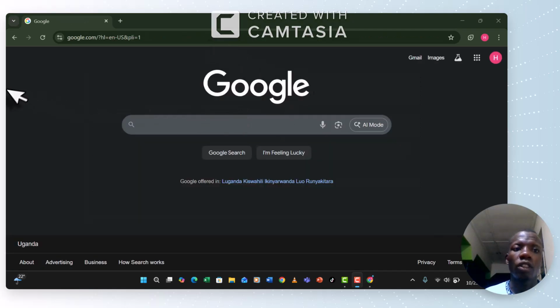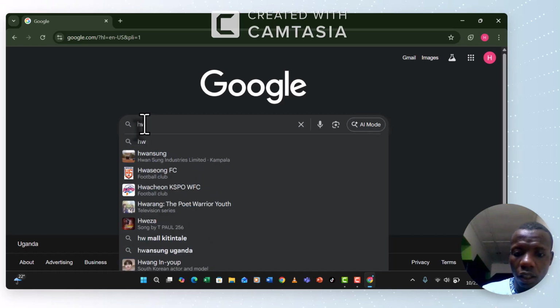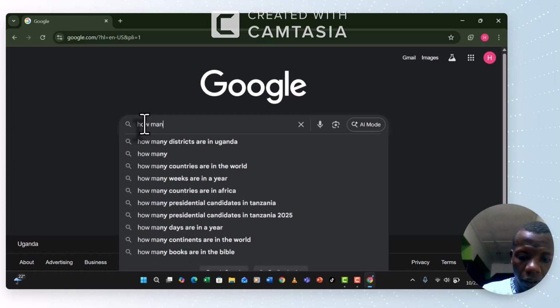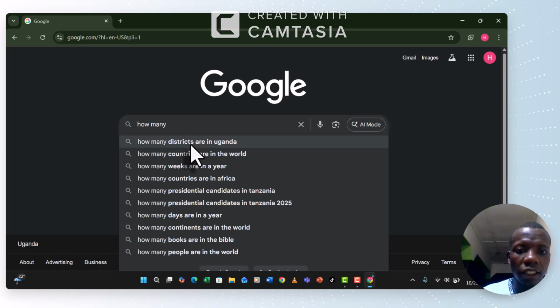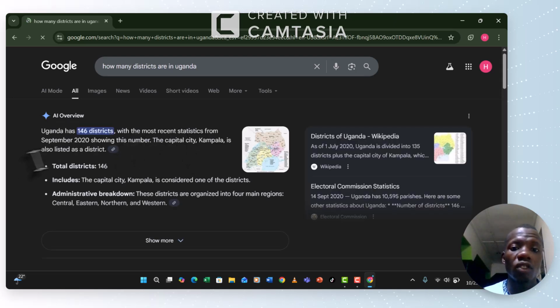Any question you want, like how many districts are in Uganda? You can ask that one. So AI will provide the information that you're asking for. 146 districts. You see, that's how we normally do it. So you can use ChatGPT, you can use DeepSeek, any of your choice to make research.